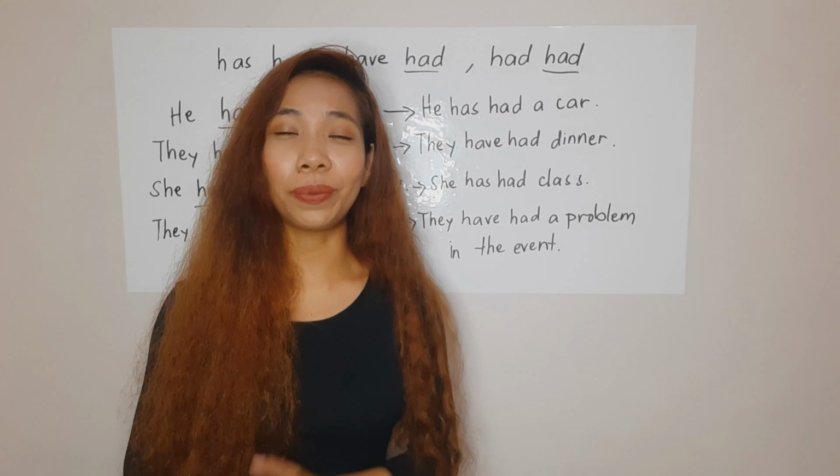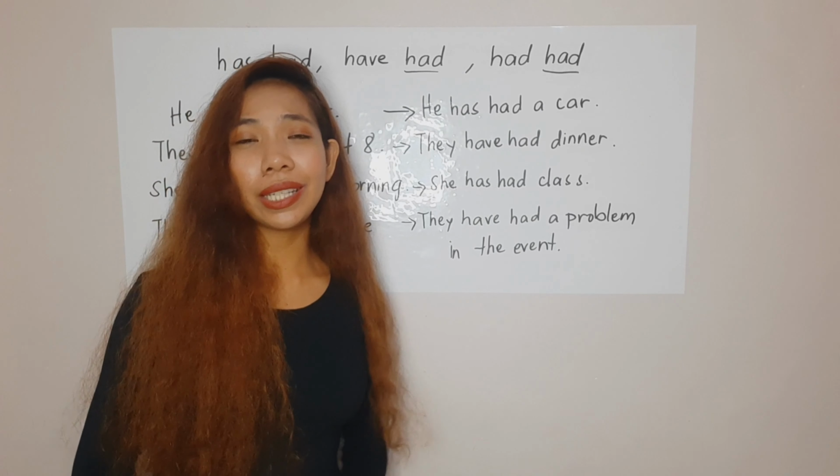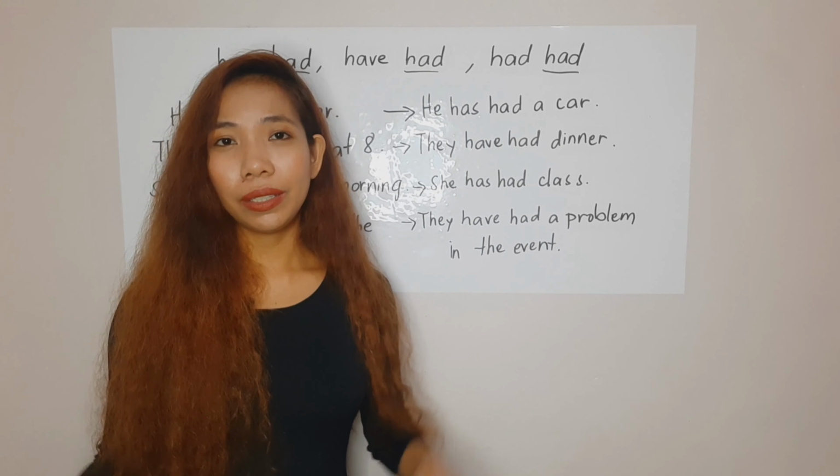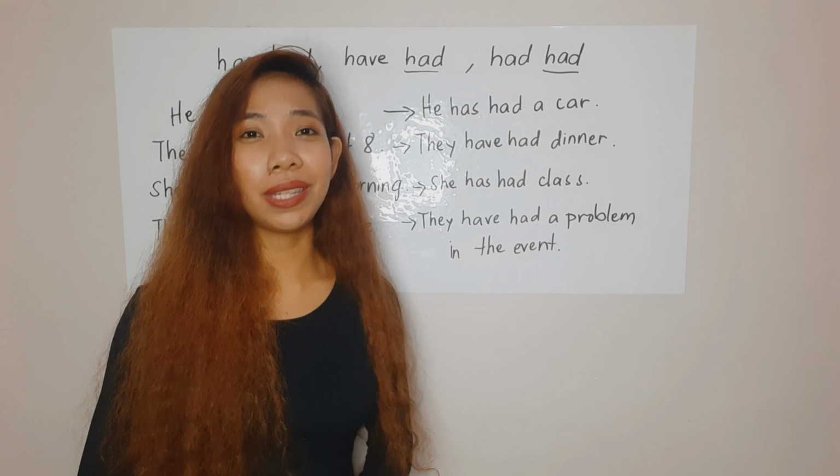She has had class. Well, probably you notice that this student looks very tired. So the mother of the student might tell you, oh, she has had class. For the last statement, you look at these people and they look so down. Someone might tell you they have had a problem in the event. That's why they look down, or they seem demotivated because they have had a problem in the event.